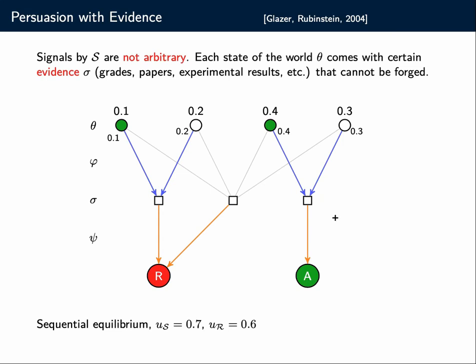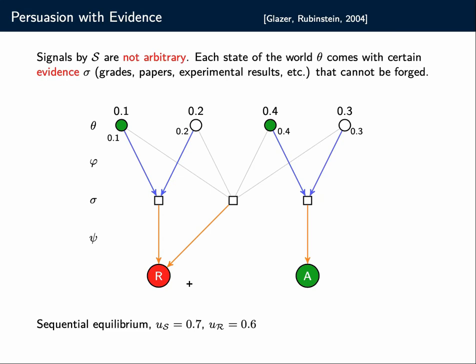And the sender utility would be 0.7 because 70% of the time this signal here is sent, it's being accepted. The receiver utility would be 0.6 because he's correct 60% of the time. So 40% of the time here, right? And then 20% over here. So this is how he sort of manages to correctly identify the label of the state of nature.